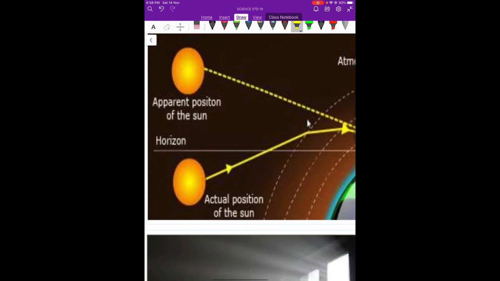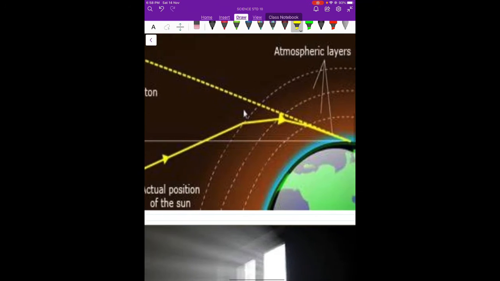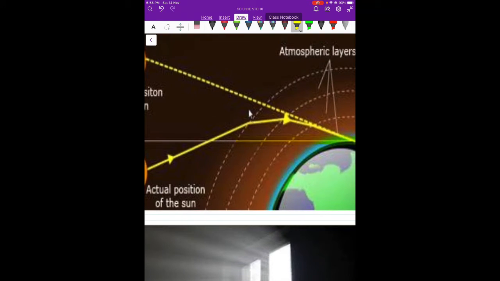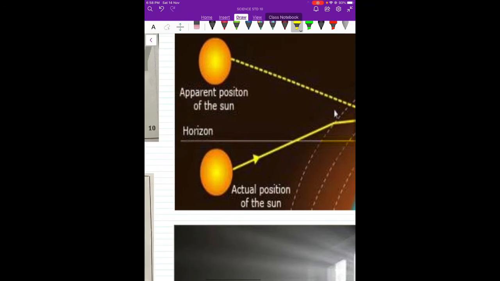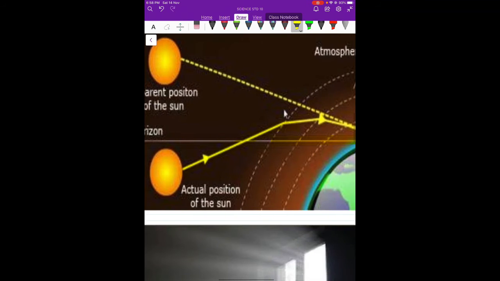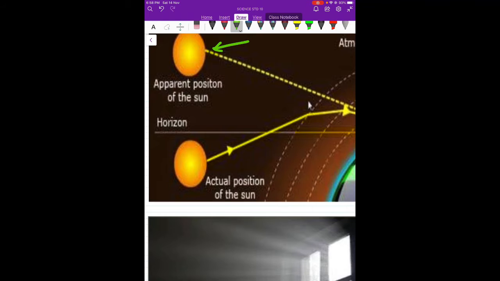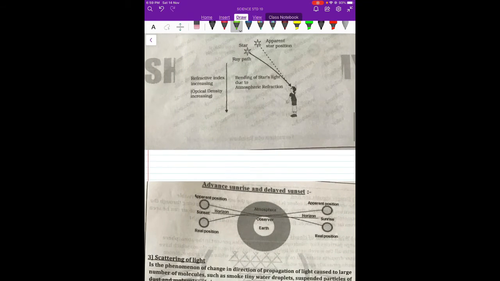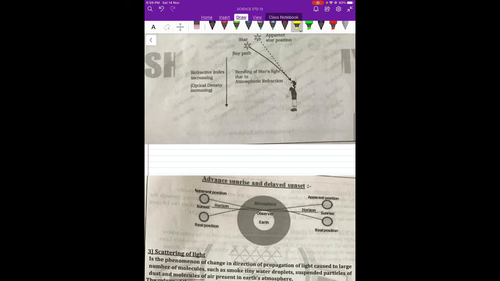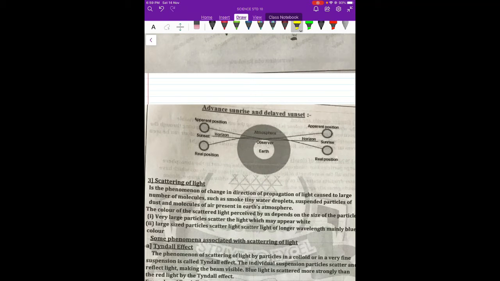So this is the actual position of the sun, this is the sunlight, this is the horizon. If the person is standing here, this is the actual position of the sun, but because refraction takes place, we can see this is the apparent position of the sun, whereas this is the actual position. Apparent means it is an illusion, it is not true, we just feel that. So that is what exactly happens when we can see the sun 2 minutes before.